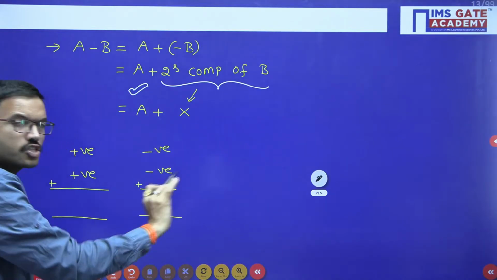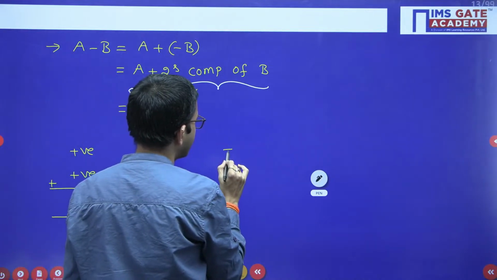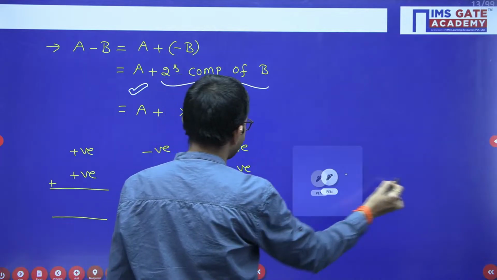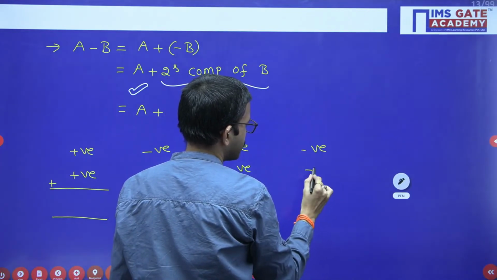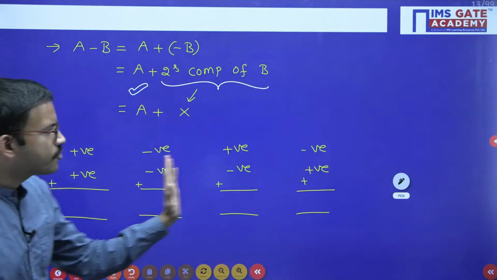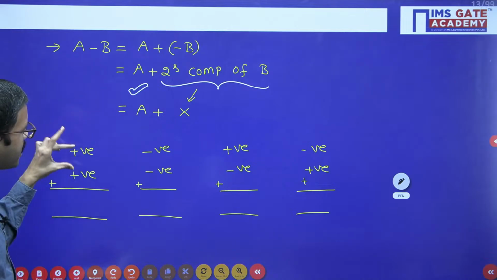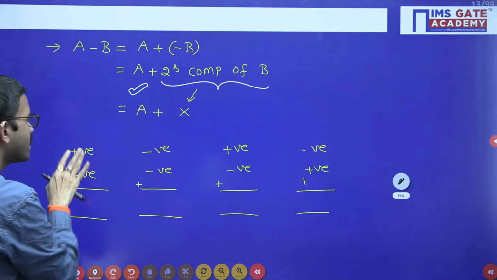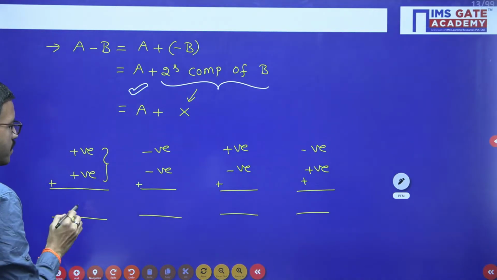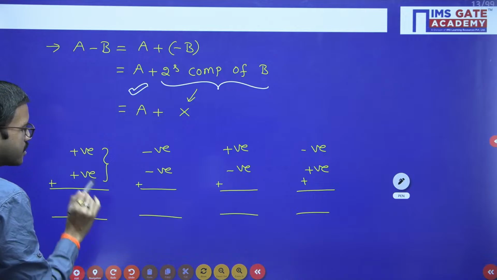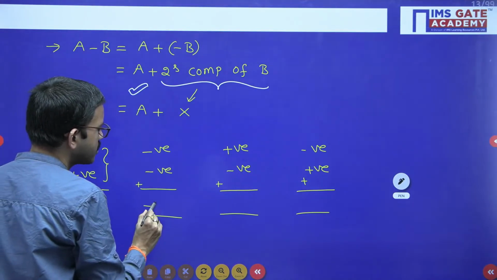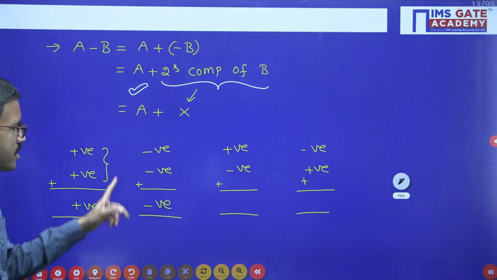Here I am performing addition only. In all the 4 cases I am performing addition only. Now just observe all the 4 cases. I am performing a and x. I am performing addition of two numbers, right? Now here both are positive, that means I have to get the resultant answer as positive. Here both are negative, resultant answer should be negative.